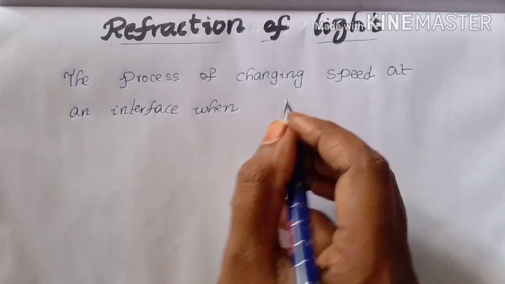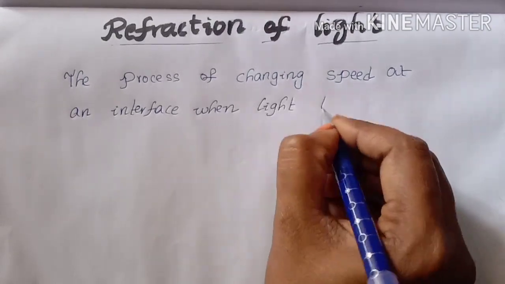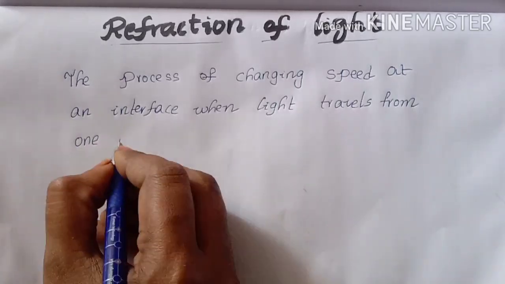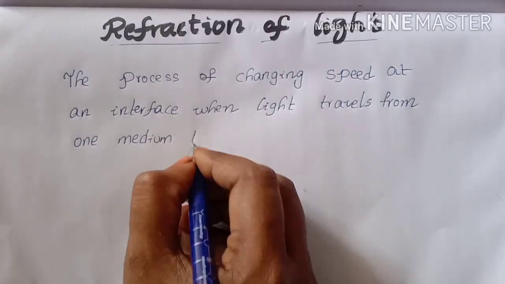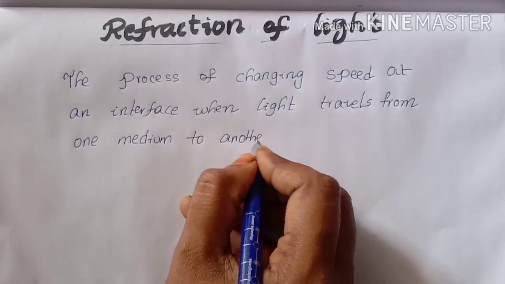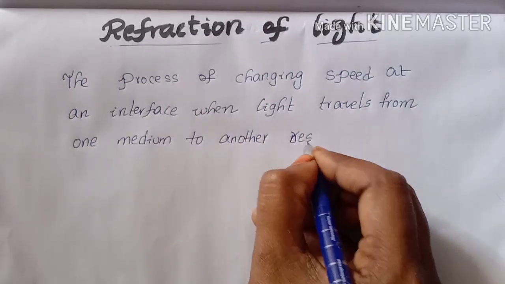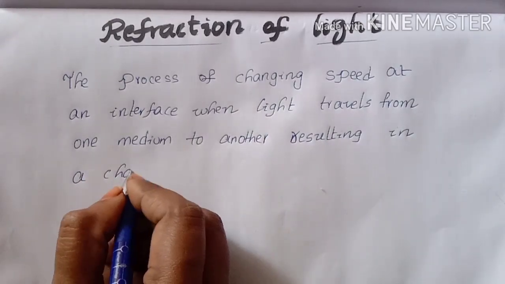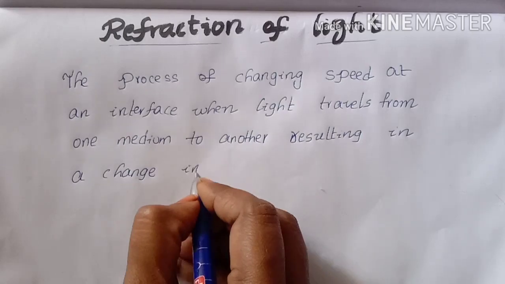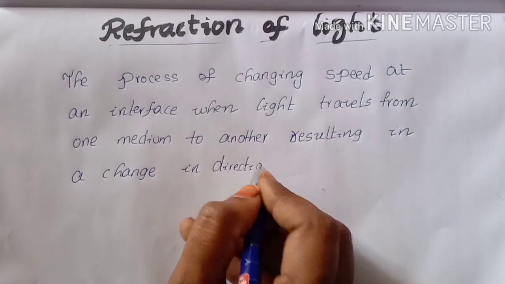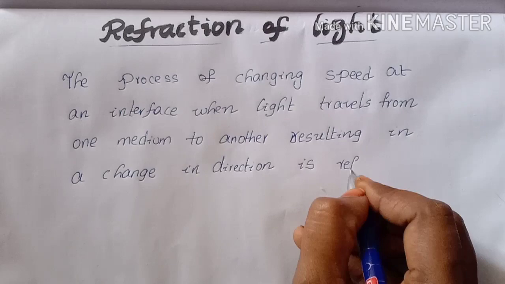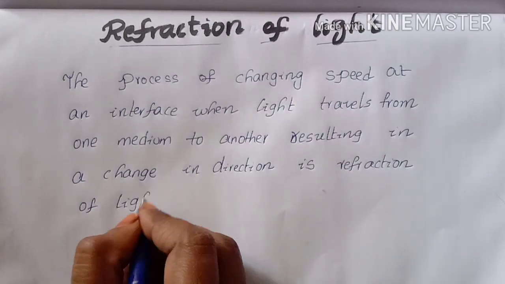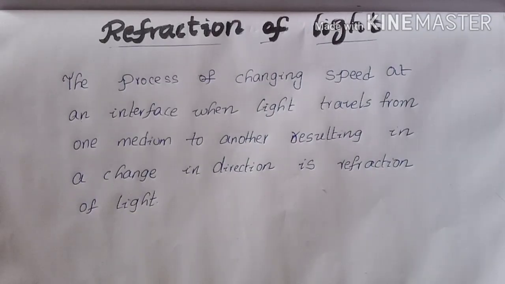The process of changing speed at an interface when light travels from one medium to another, resulting in a change in direction, is refraction of light. Refraction of light can also be called bending of light. The process of refraction involves bending of the light ray, except when it is incident normally.